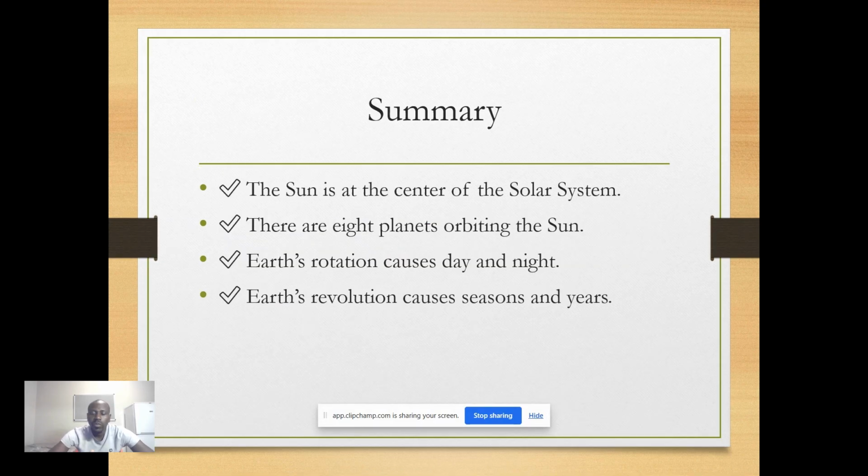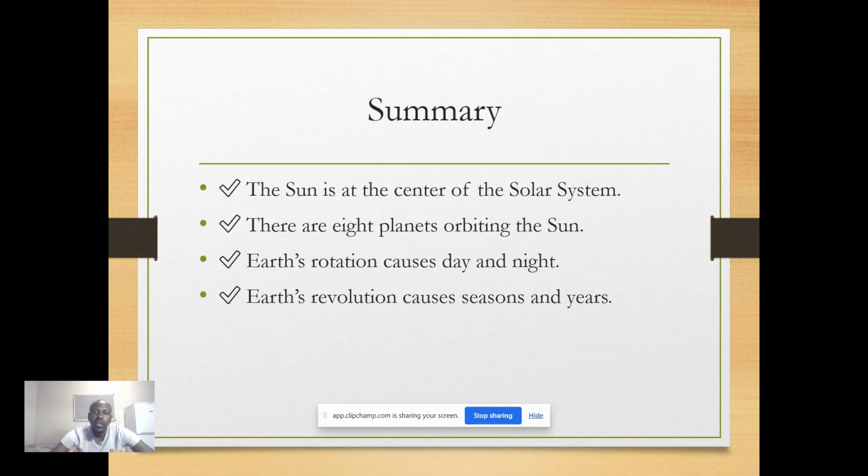So in this case, we'll be summarizing everything that we did under this topic. The Sun is at the center of the solar system, where the Earth rotates to give us the day and the night, and revolves around the Sun where we get to see all the seasons. Then there are 8 planets orbiting the Sun: Mercury, Venus, Mars, Jupiter, Saturn, Uranus, Neptune, and the Earth.